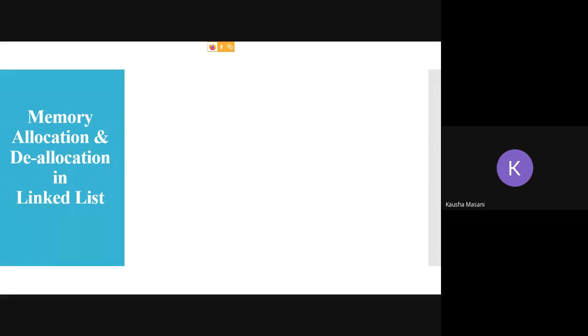So coming to memory allocation and deallocation in your linked list. Now we are dealing with dynamic memory allocation. So when we are using malloc, as good programmers, we also need to free the memory for other processes to use. Once we have used it, we are supposed to free up the allocated memory. So how is this allocation and deallocation happening?